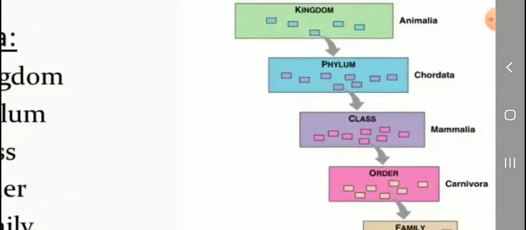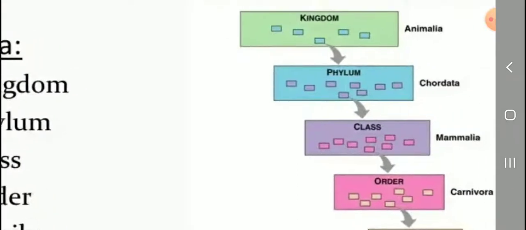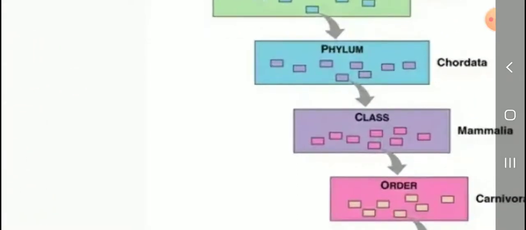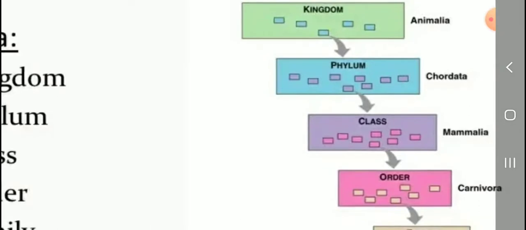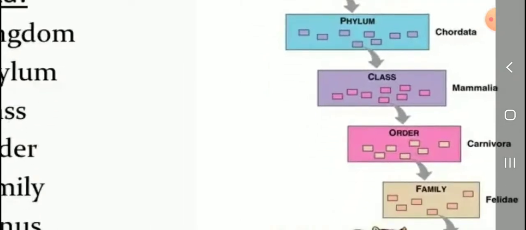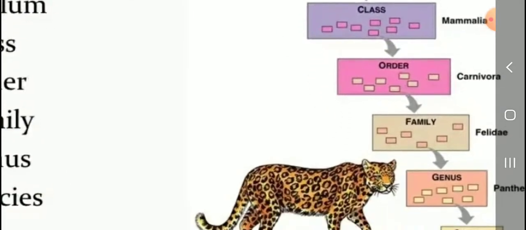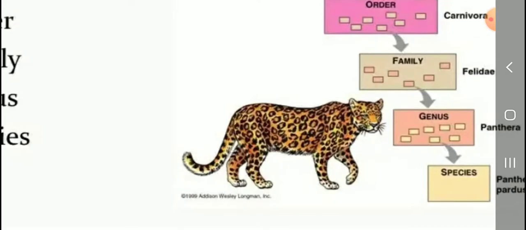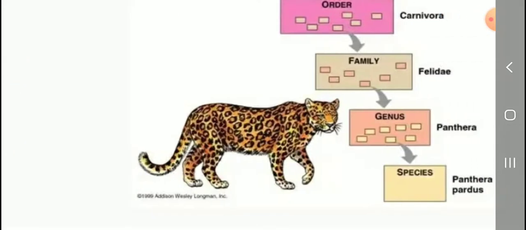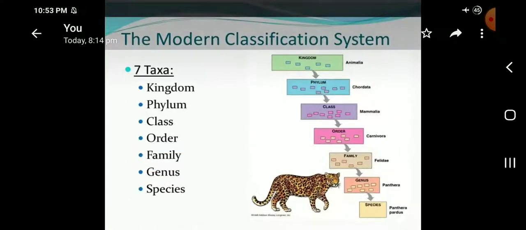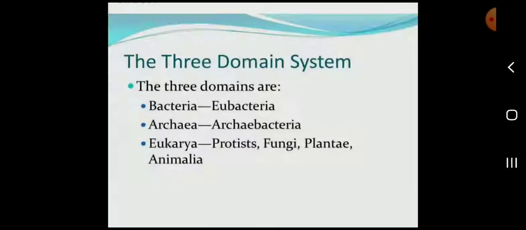Listen. Kingdom, Animalia. Phylum, Chordata. I already told you, Chordata means the presence of a backbone, students. Next, class, Mammalia. Order, Carnivora. Then family, Felidae. Genus, Panthera. Species, Panthera pallidus. Okay, that is the classification of an animal.